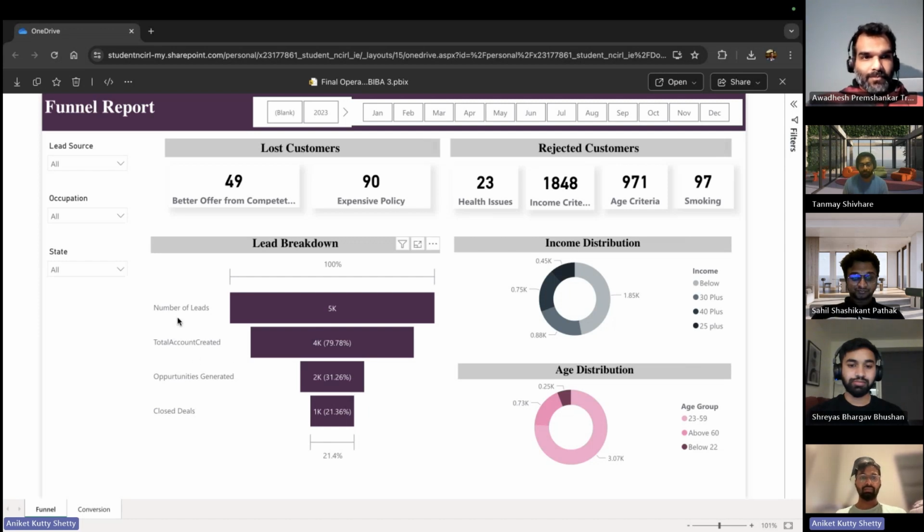From the number of leads to total accounts created, there were 1K dropped. So 1K didn't show interest probably. From 4K till opportunities created, 2K customers were lost. So what were the reasons for the loss of these customers? The reasons were some of the basic criteria from the company. If the customers had some health issues, they were rejected.